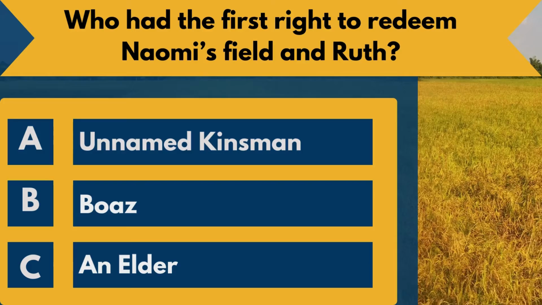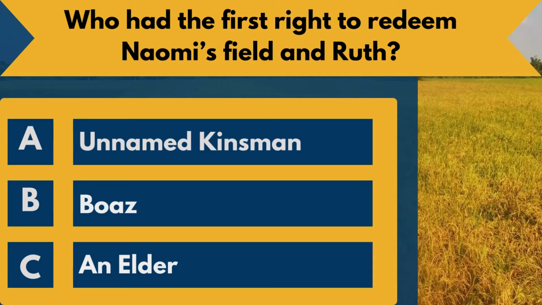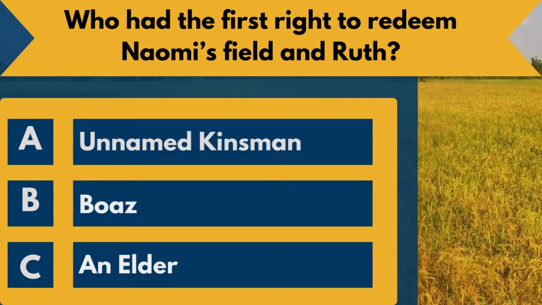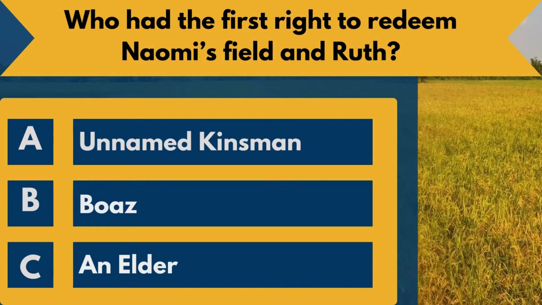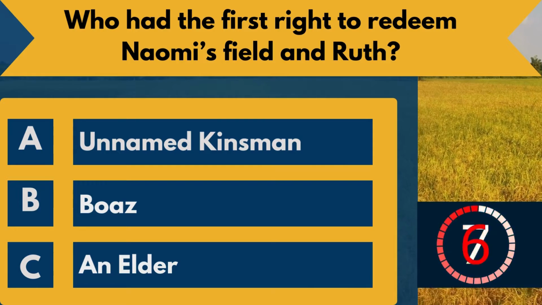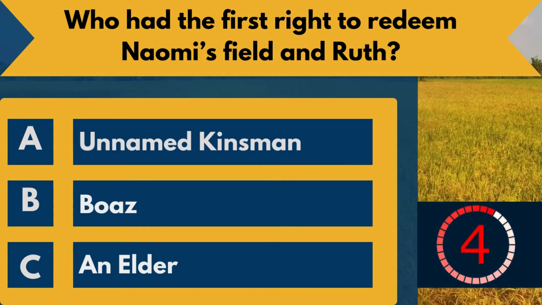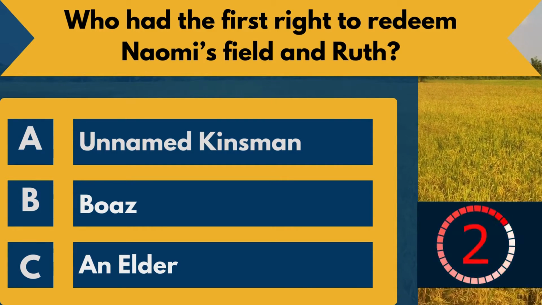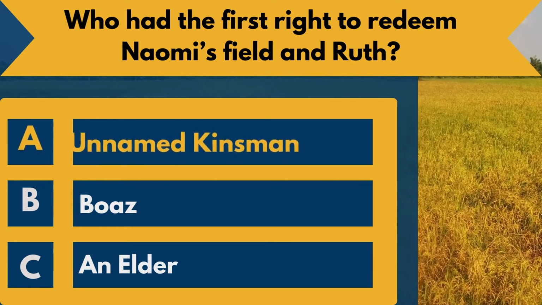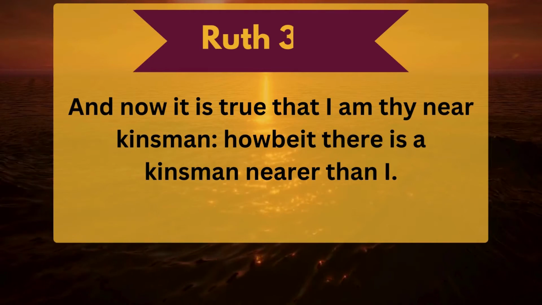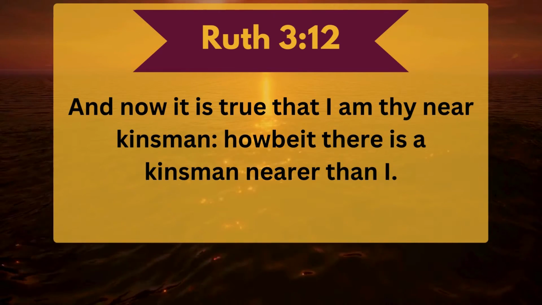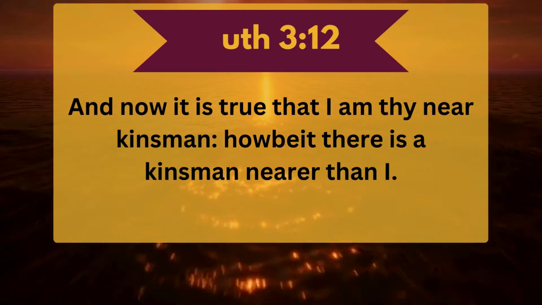Question 6. Who had the first right to redeem Naomi's field in Ruth? A. Unnamed kinsman. B. Boaz. C. An elder. The correct answer is A. Unnamed kinsman. Ruth chapter 3 verse 12. And now it is true that I am thy near kinsman, howbeit there is a kinsman nearer than I.